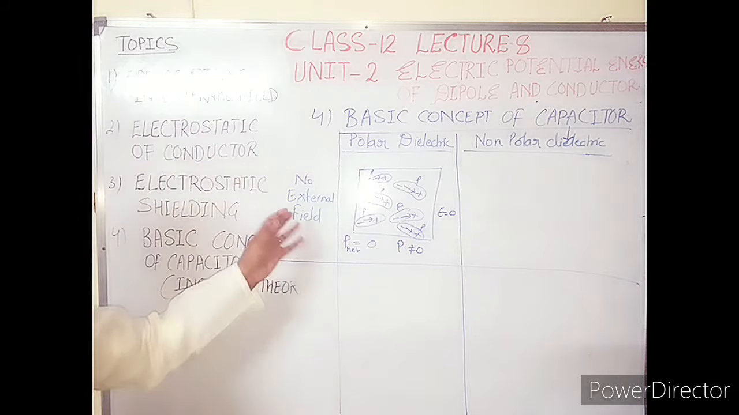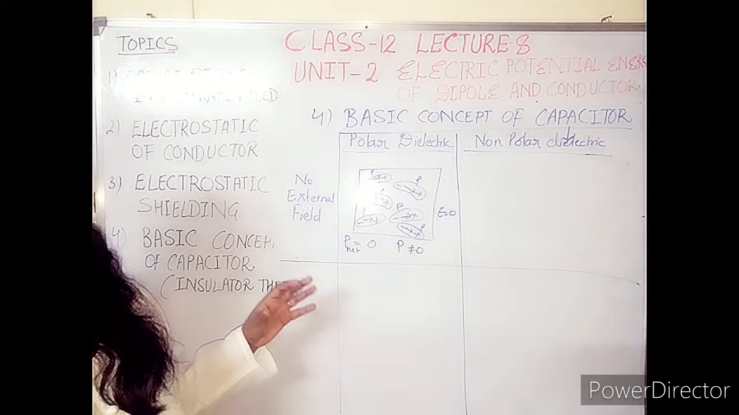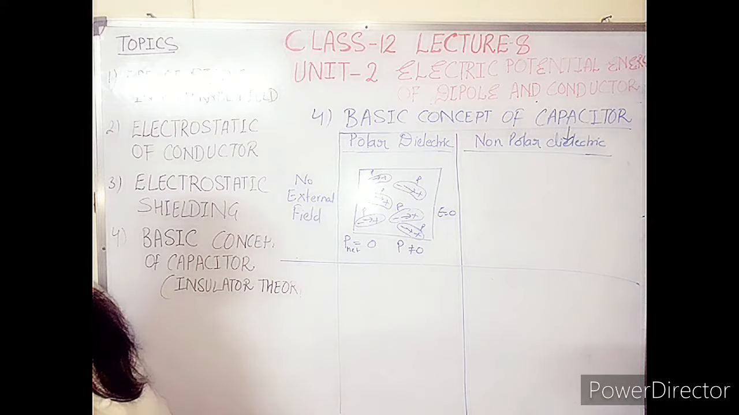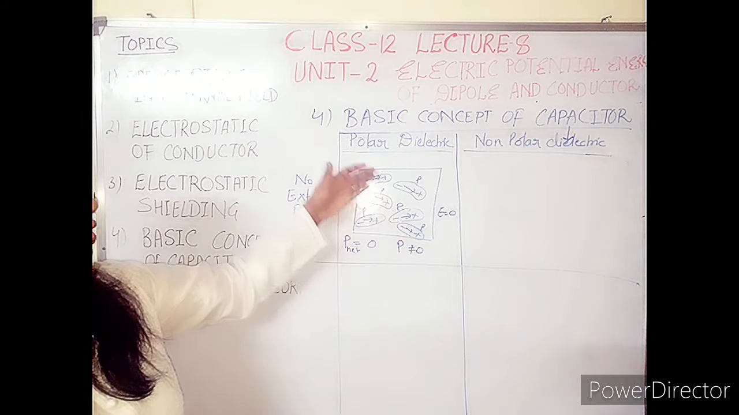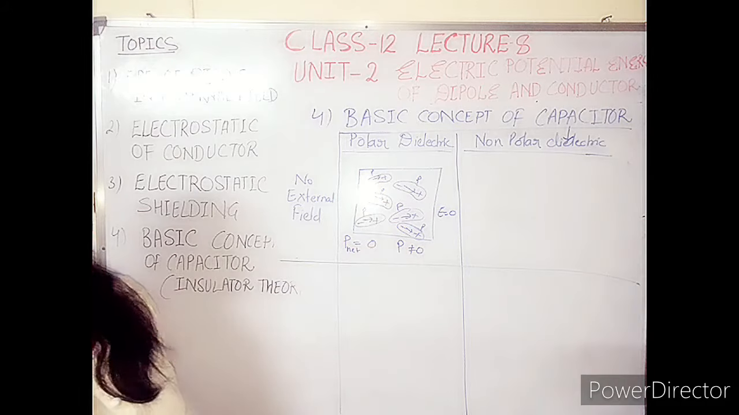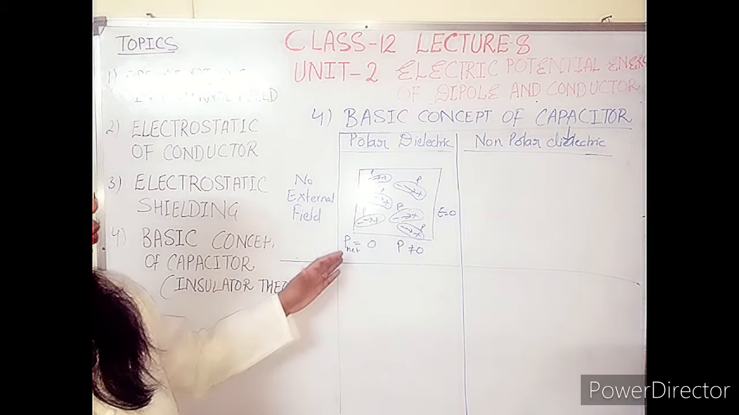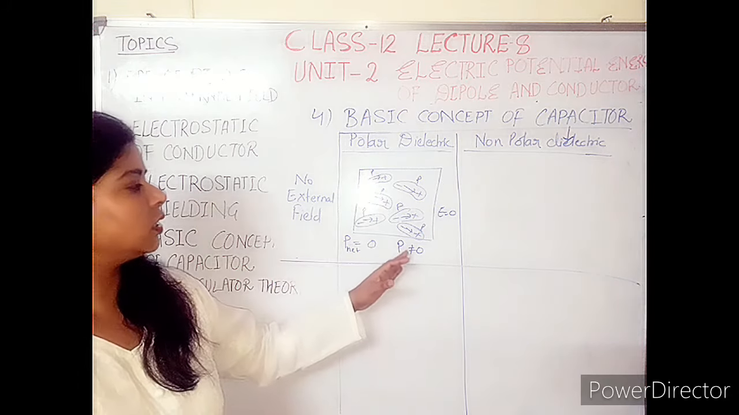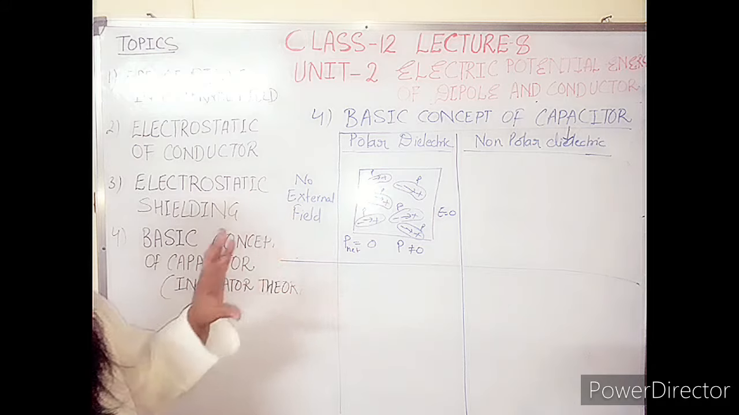So these are the random dipole moments, and because dipole moment is a vector quantity, it has a particular direction from minus charge to plus charge. So whenever we are talking about the net dipole moment, each and every dipole moment of an individual atom can cancel out the dipole moment of some other atoms. That is why the net dipole moment comes as 0, while the individual dipole moment is non-zero. This is the case when the electric field is not applied to a polar dielectric.